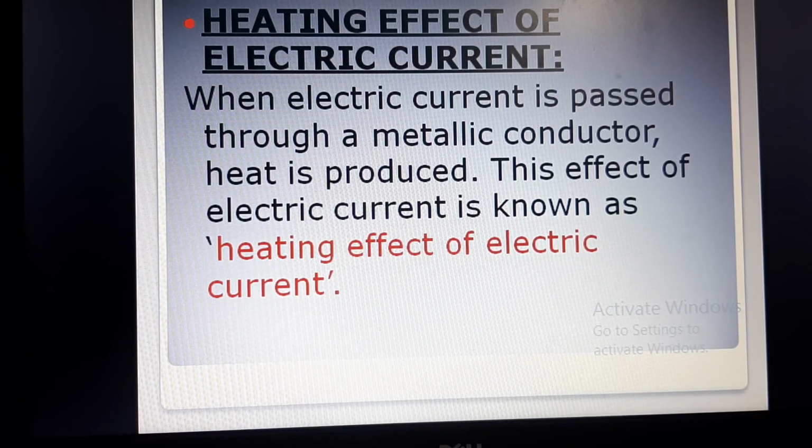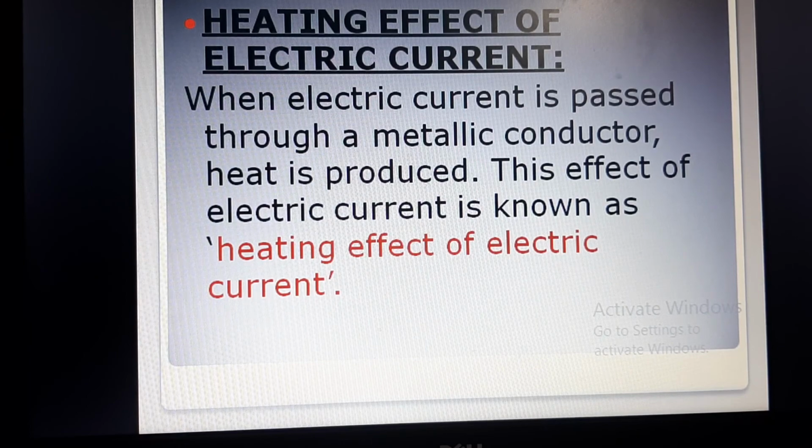What is heating effect of electric current? It is very simple: when the electric current passes through the conductor, heat is produced, and this is known as heating effect of electric current. How does the heat produce? This should be a question, that how this metallic conductor produces heat.